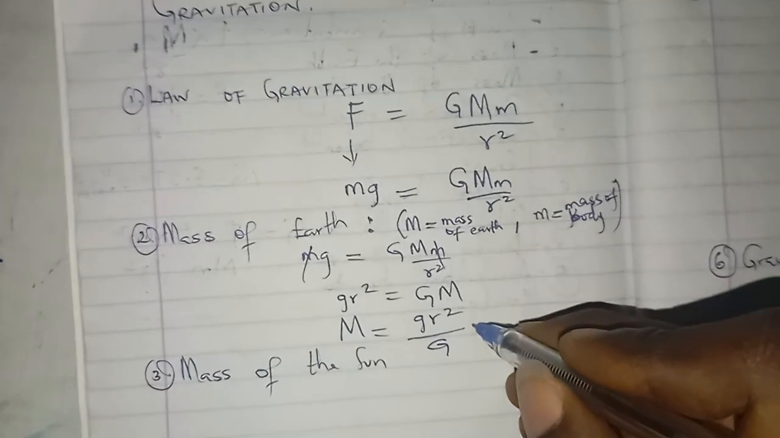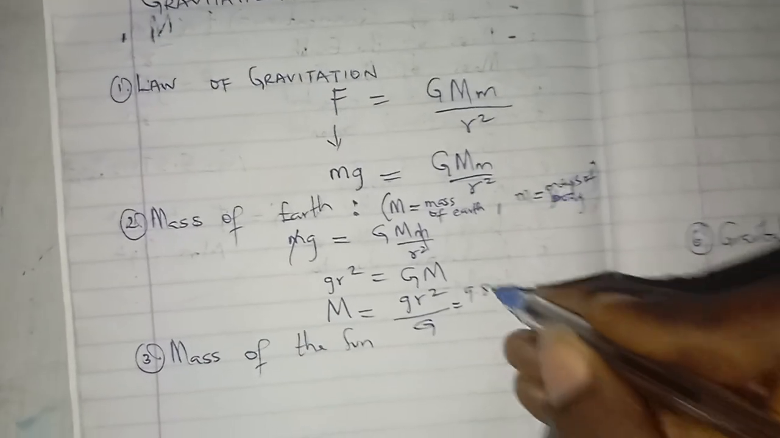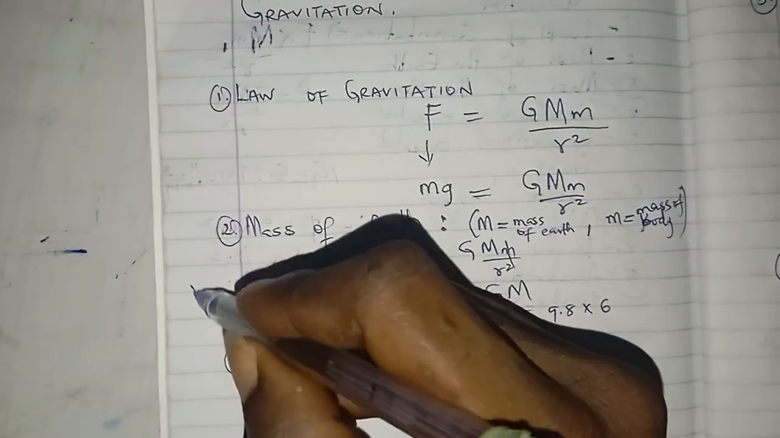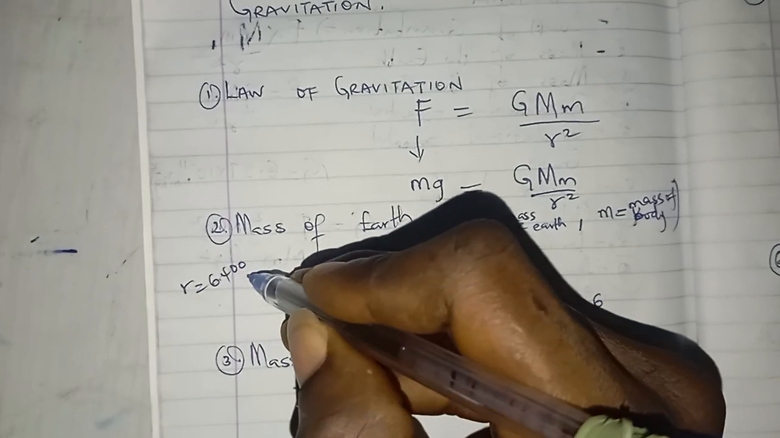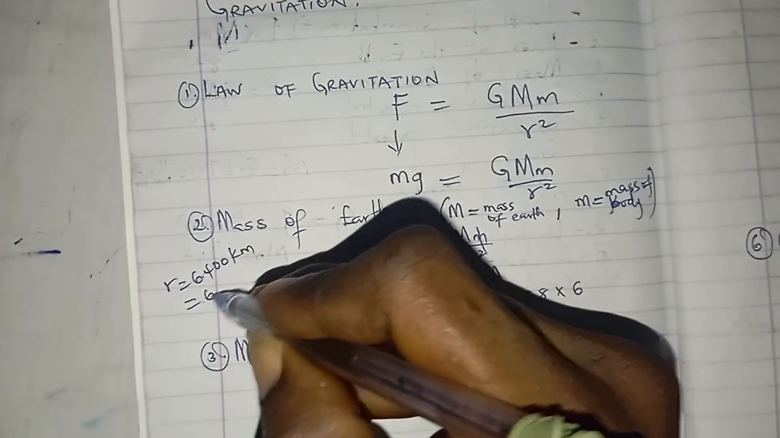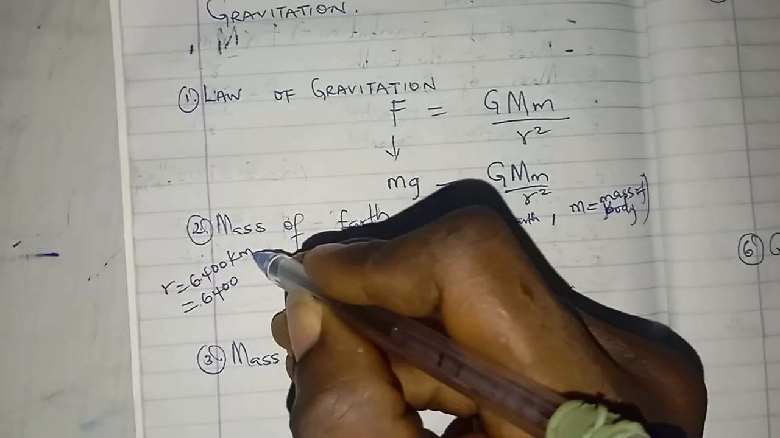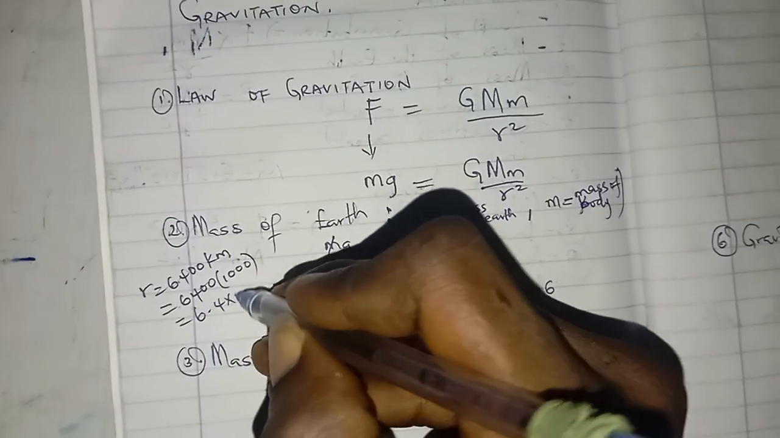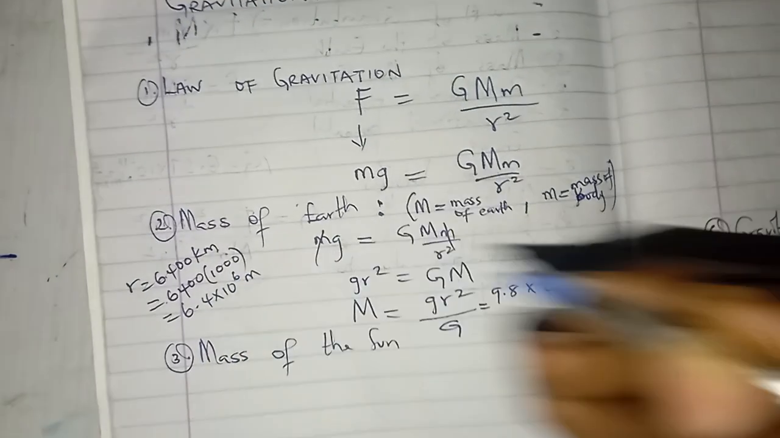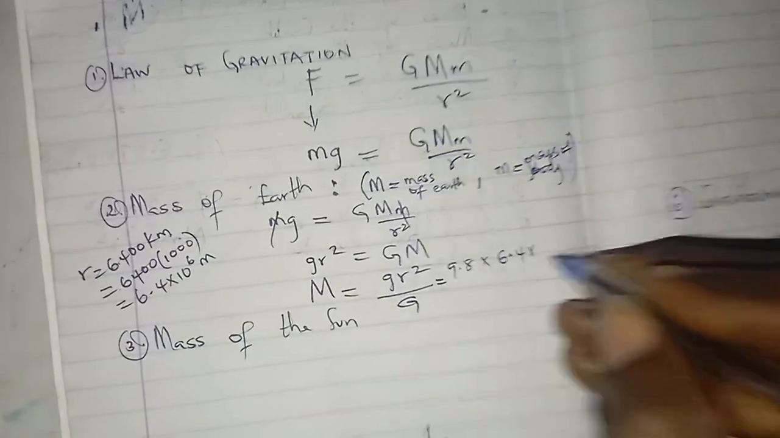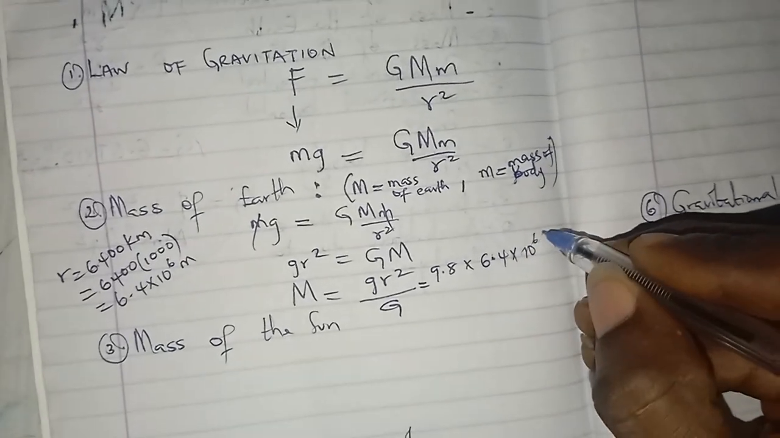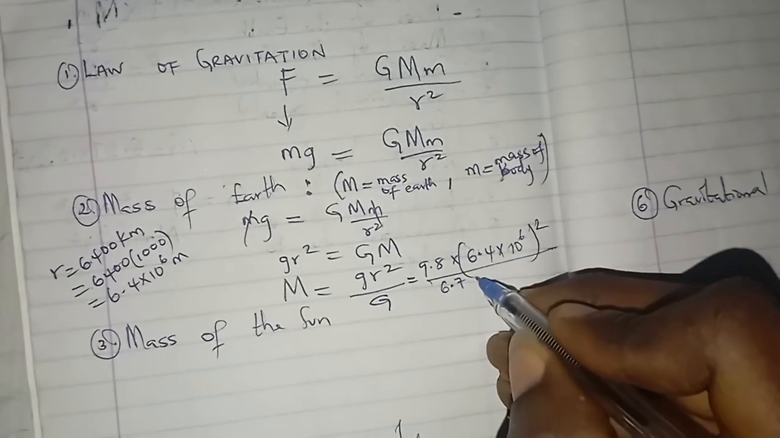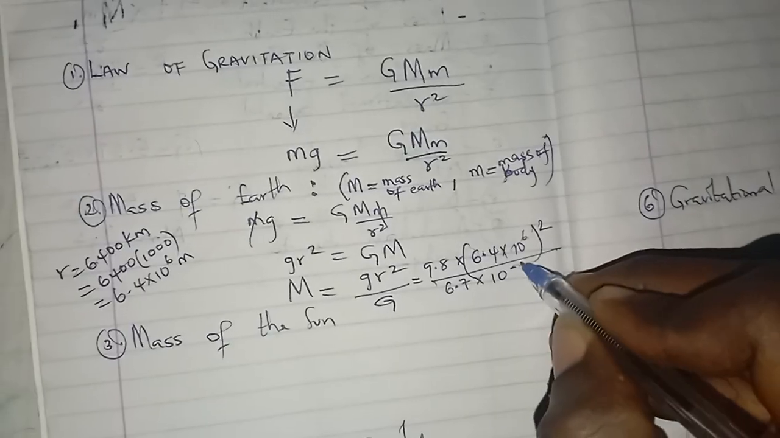So if you make this now, remember that g is 9.8. Radius of the earth is 6,400 kilometer, which is the same thing as 6,400 times 1,000 meter, which equals 6.4 times 10 raised to power 6 meter. So that means 6.4 times 10 raised to power 6, all squared, divided by 6.7 times 10 raised to power minus 11.